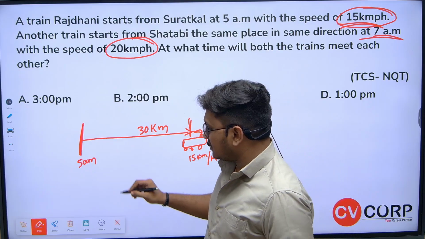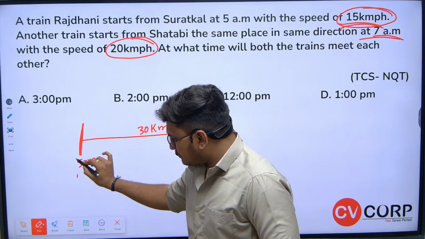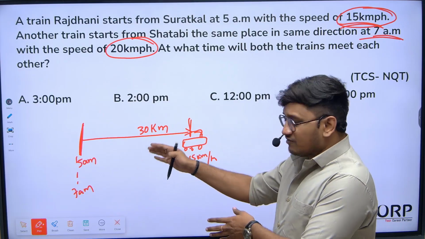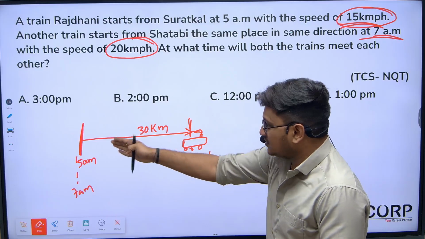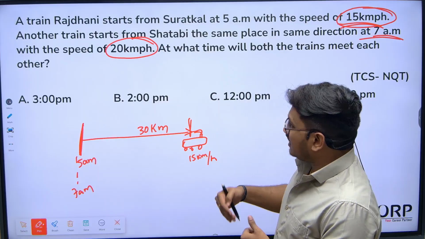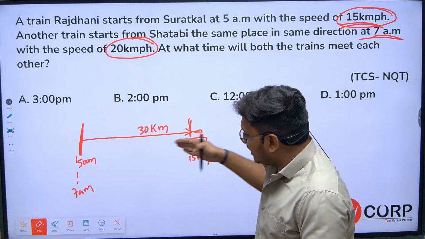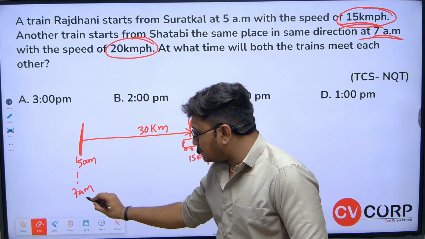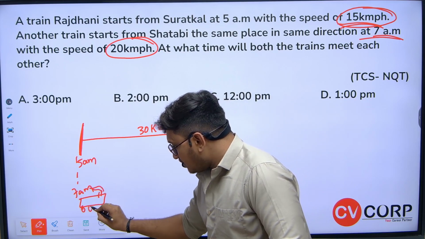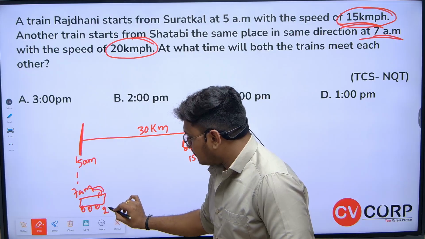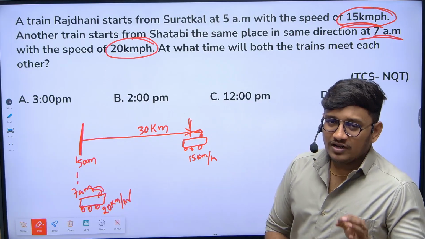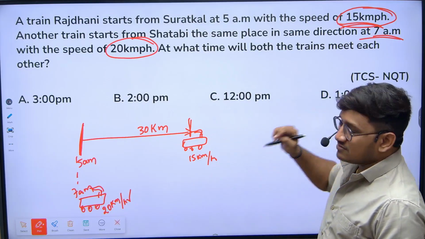Now the question is, by the time of 7 a.m., the first train which already started will be at this particular place, 30 kilometers far from the initial position. At 7 a.m. another train starts in the same direction at the speed of 20 kilometers per hour. Now what they're asking is, at what time will they both meet?